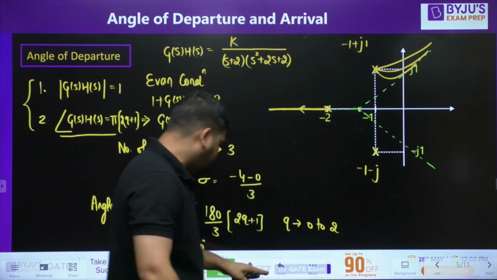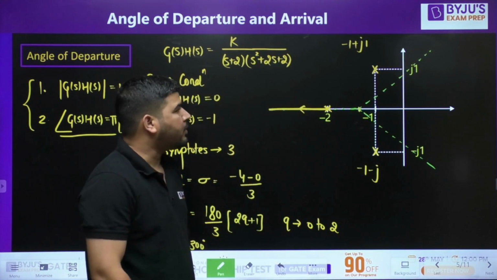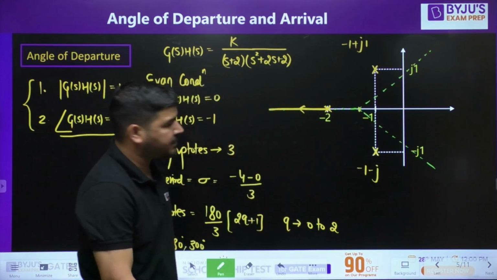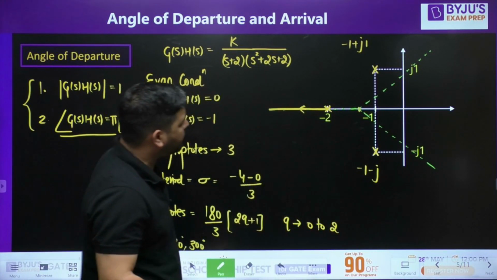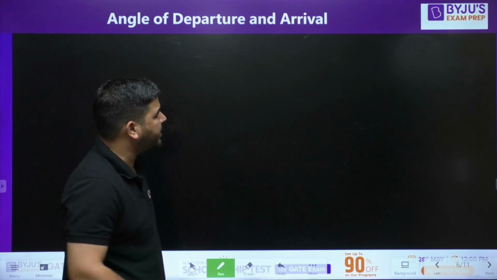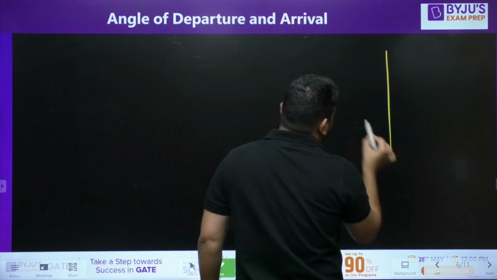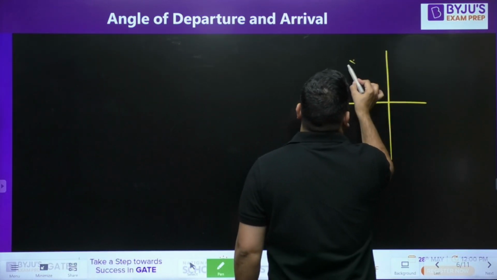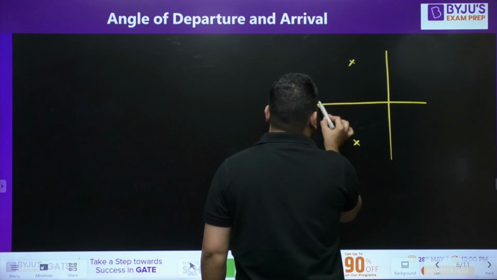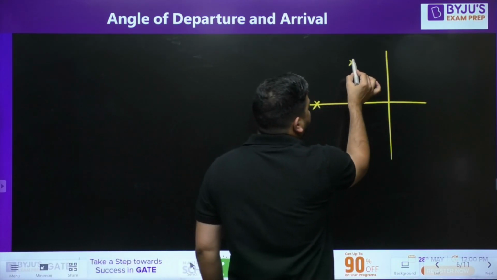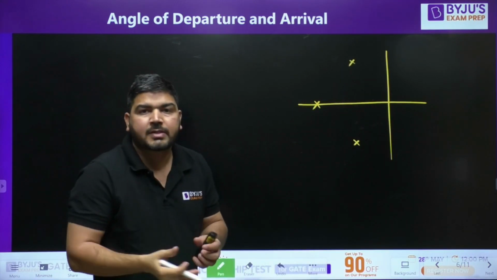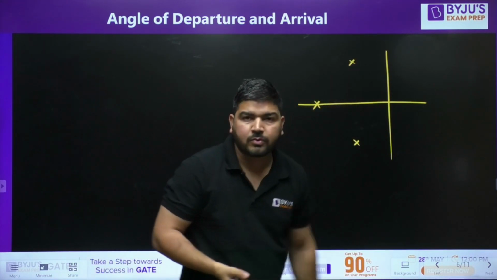Now how to calculate the angle of departure? It's very simple, guys. You don't need to remember anything. What concept can you apply to calculate the angle of departure? Let me redraw this. So these are the locations of the poles. Now we need to calculate the angle of departure at this point. It means in which side the root locus will move.